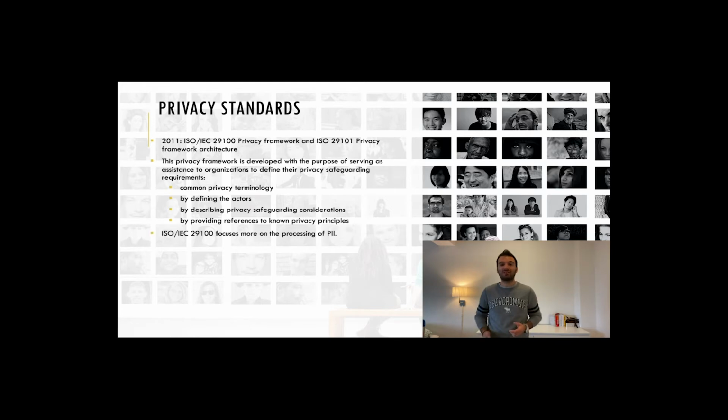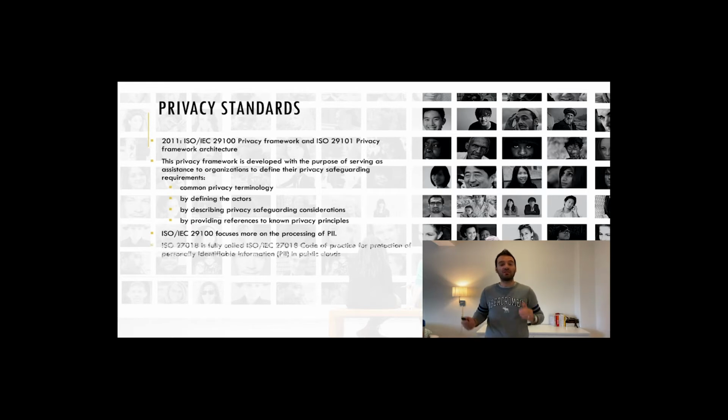Although there are several existing standards related to security, such as ISO 27001 and 2 and ISO 27011, ISO 29100 focuses more on the processing of PII.